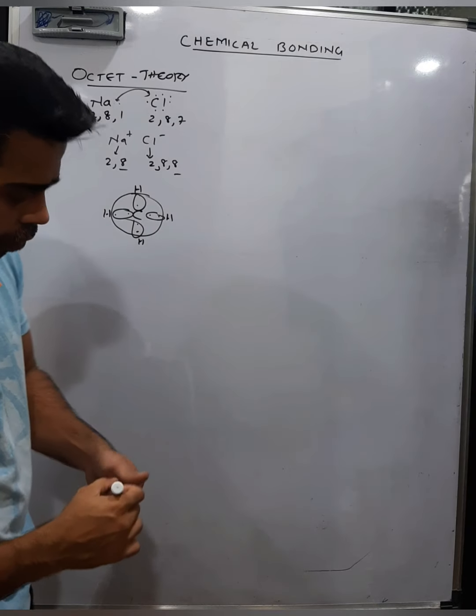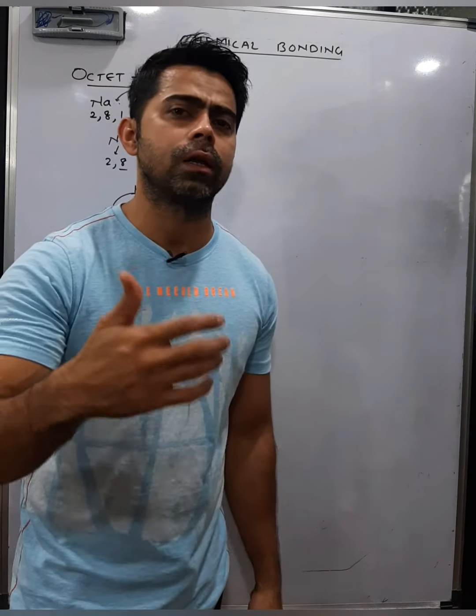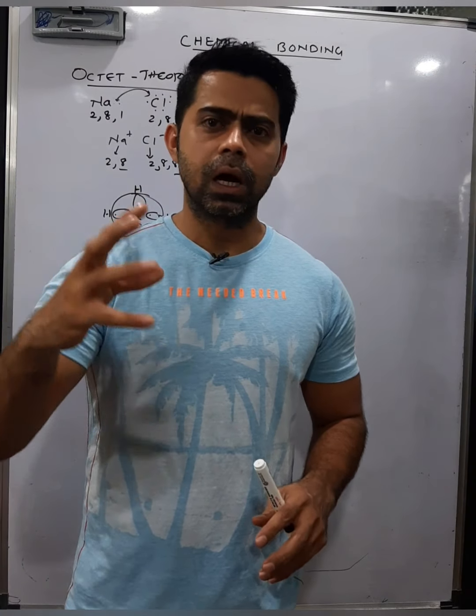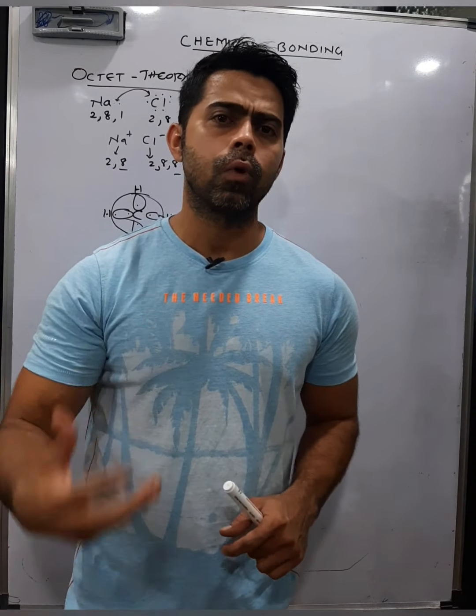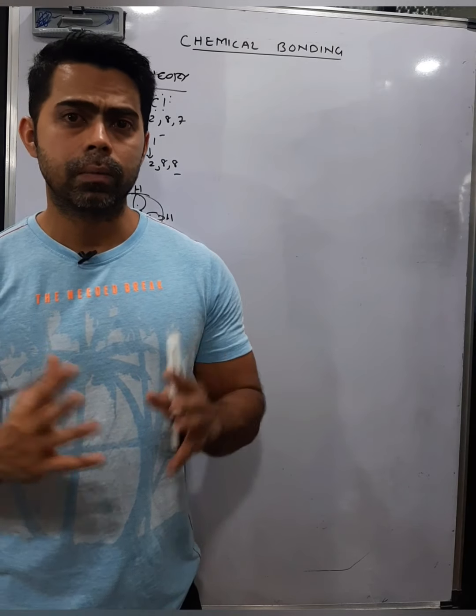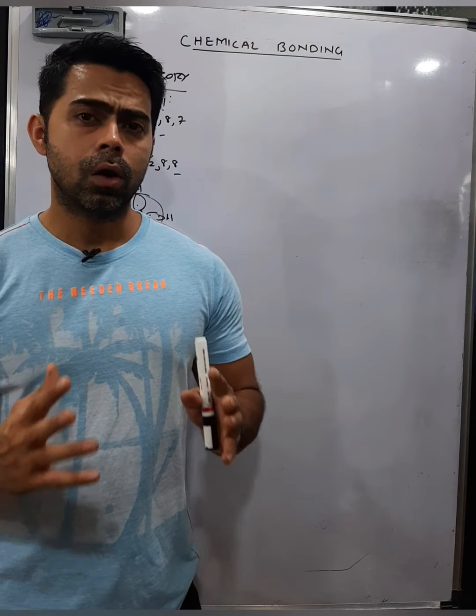So the basic idea of octet theory and the octet rule by Kossel and Lewis is to give a kickstart to the theories explaining why bonding takes place. According to them, bonding takes place because of the observation of noble gases. Bonding between two atoms takes place to attain the octet rule.